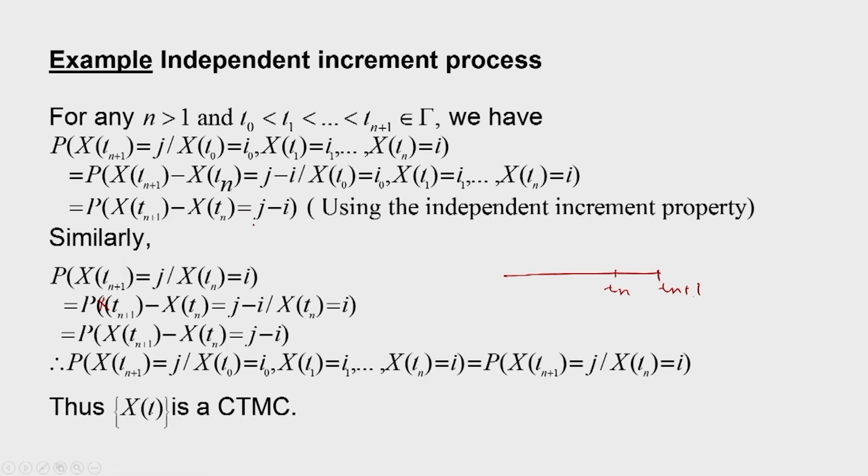So for both cases we got the same probability, the probability that the increment is equal to j minus i. Therefore the probability that X(t_{n+1}) is equal to j, given all past values up to X(t_n) is equal to i, is equal to the probability that X(t_{n+1}) is equal to j given only X(t_n) is equal to i. So that way this process, the independent increment process, is a continuous time Markov chain.